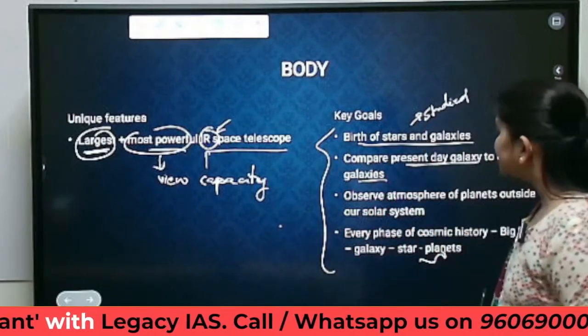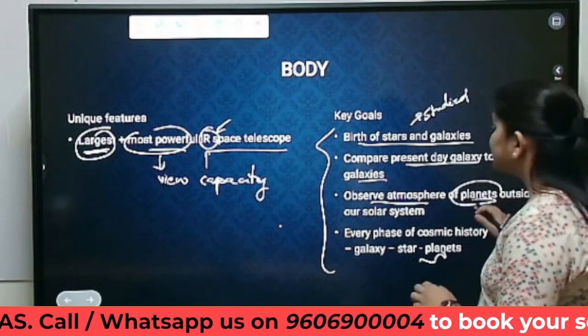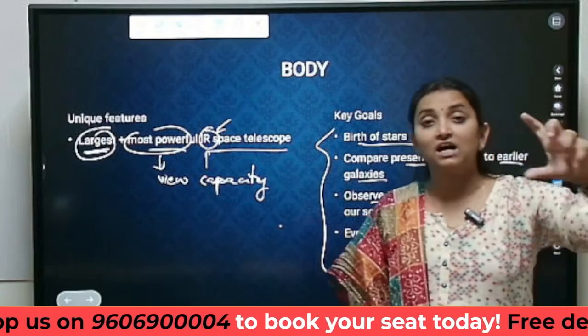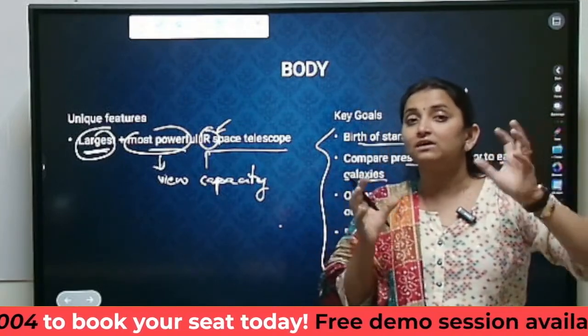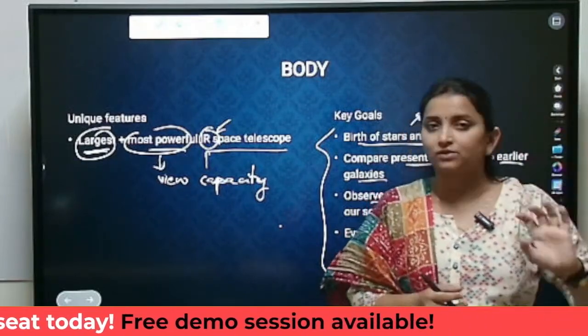Plus it will also observe the atmosphere of planets which are outside our solar system. It has such a large viewing capacity that it can read the components, or the constituents, of the atmosphere of planets which are outside our solar system.